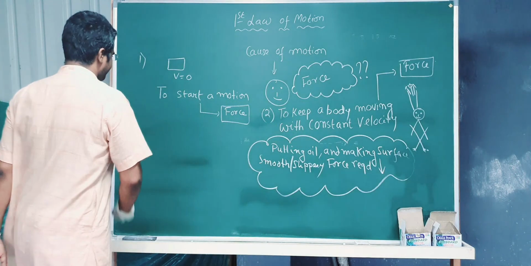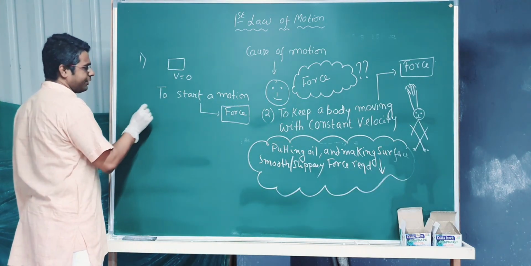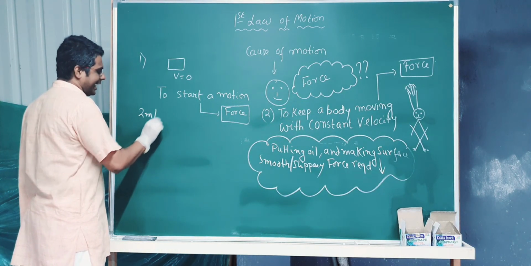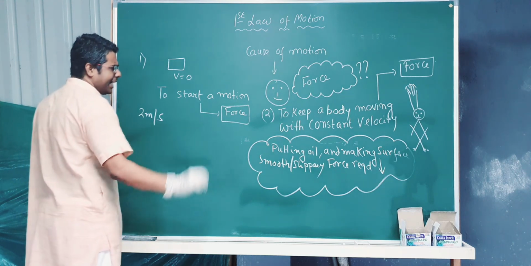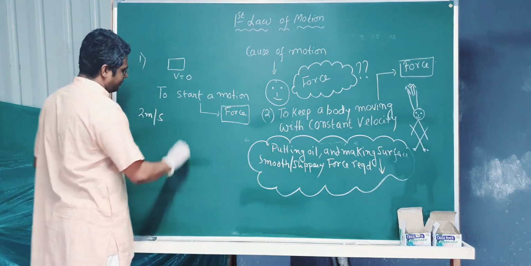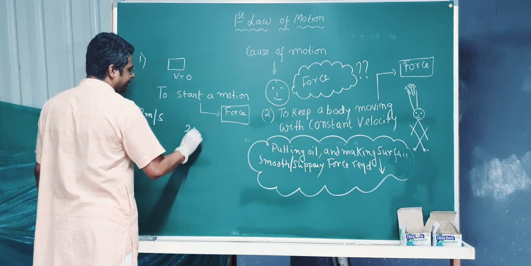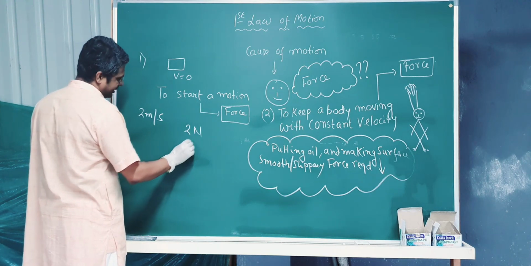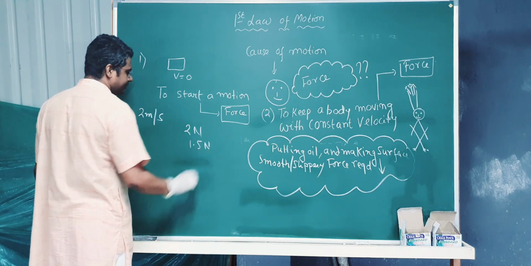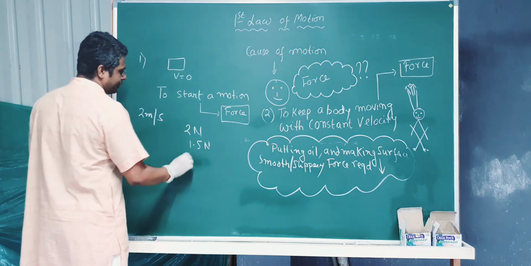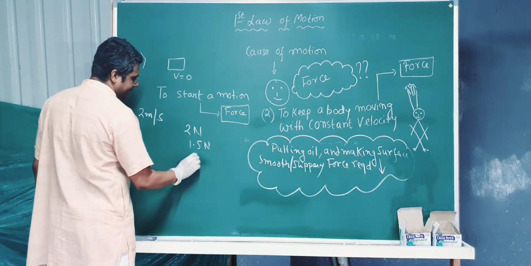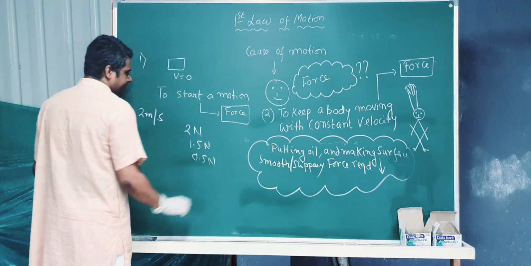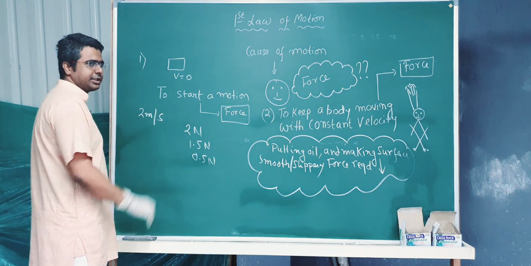Suppose a body was moving with a velocity of 2 meter per second, okay, on a surface whose force of friction was say 2 Newton. Now I put some oil, it becomes 1.5 Newton, okay. Then I put some other thing to make it more smooth, it becomes 0.5 Newton. So continuously the force of friction is reducing, okay.